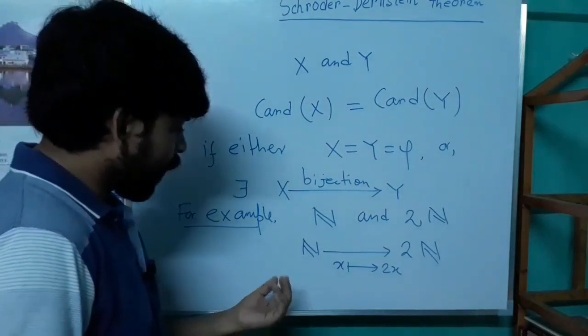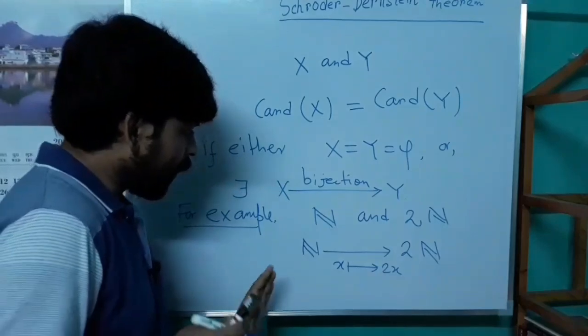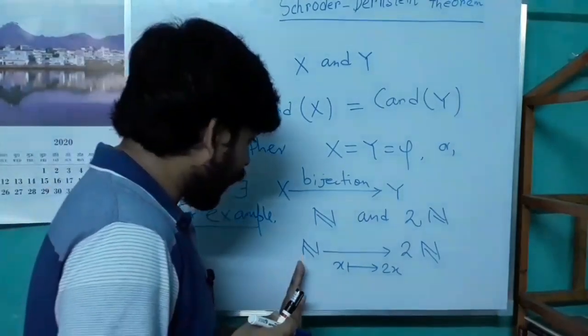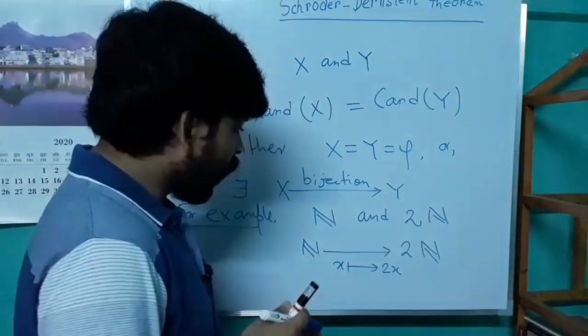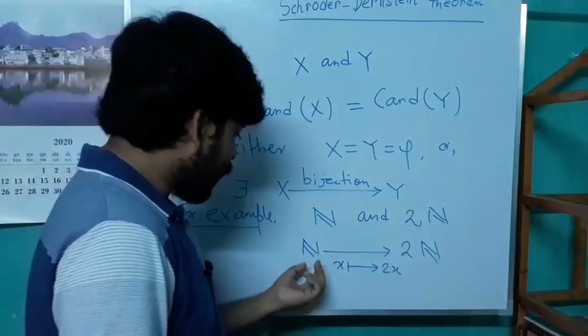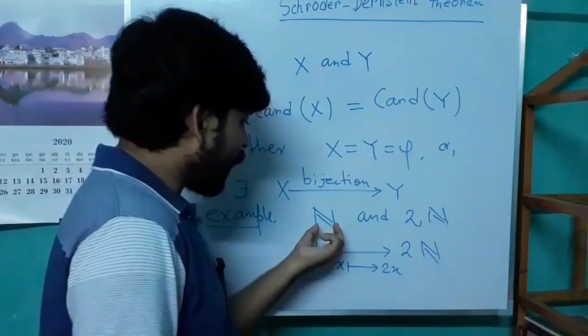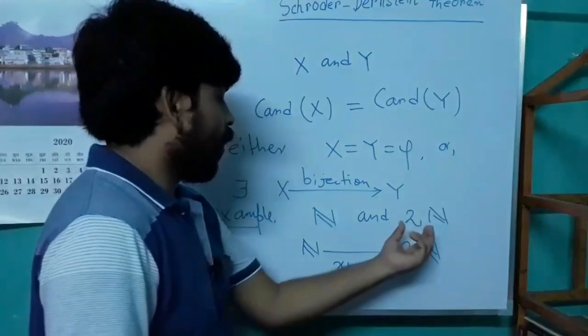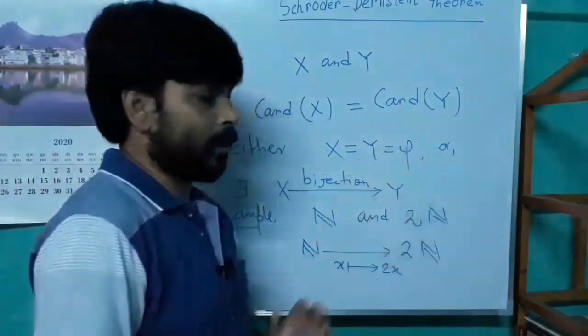Since there is a bijective map between N and 2N, intuitively we can say that the set of natural numbers has the same number of elements as the set of even integers.